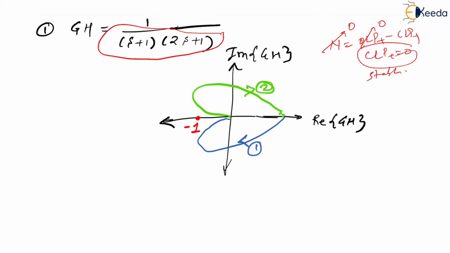Now, let us appreciate the things which we have studied just now. What are those things? GM and PM. How to identify them? If you want GM and PM, you need to understand what omega GC is, where omega GC is, and where omega PC is. So let me start with omega GC. Omega GC is what?